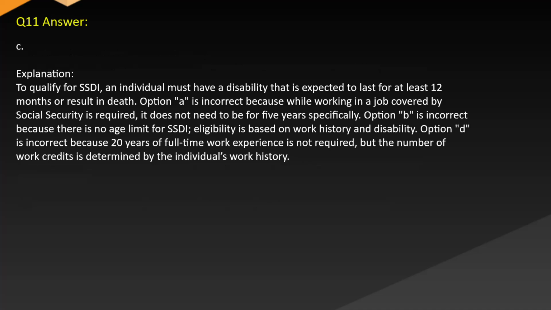Answer. C. Explanation. To qualify for SSDI, an individual must have a disability that is expected to last for at least 12 months or result in death. Option A is incorrect because while working in a job covered by Social Security is required, it does not need to be for 5 years specifically.